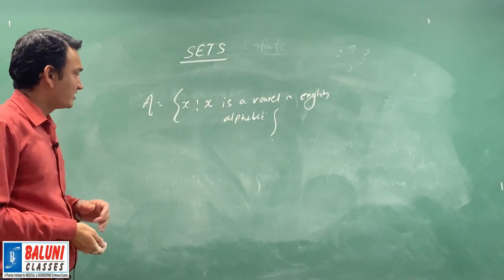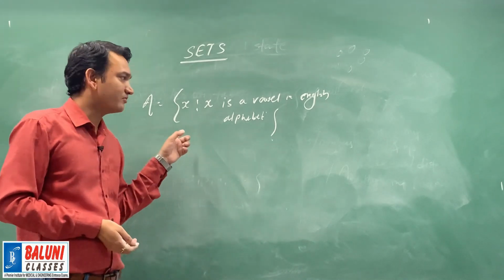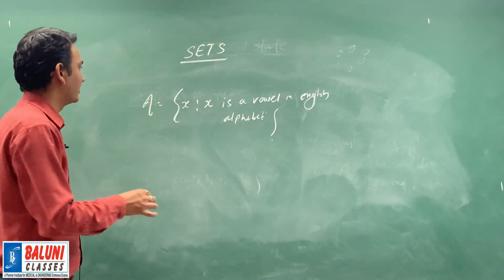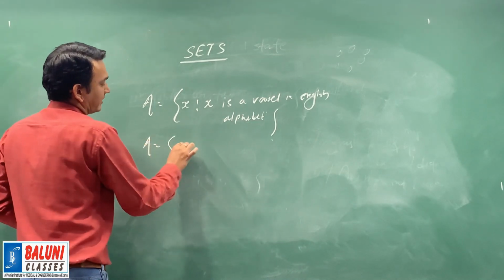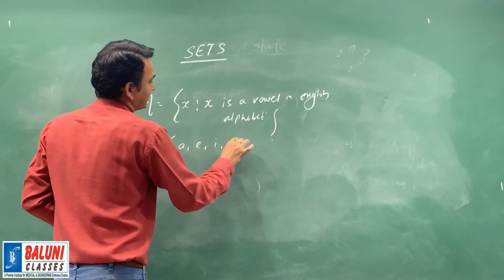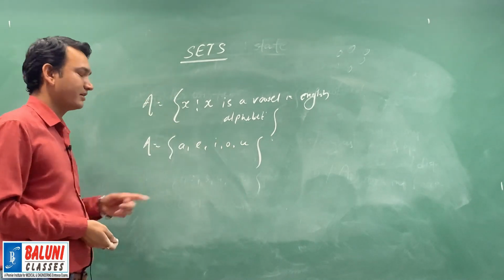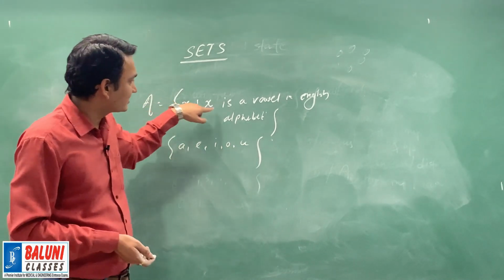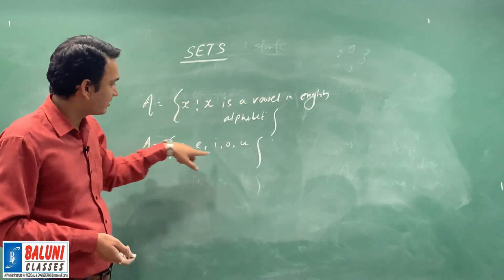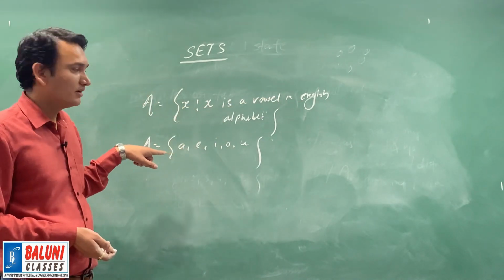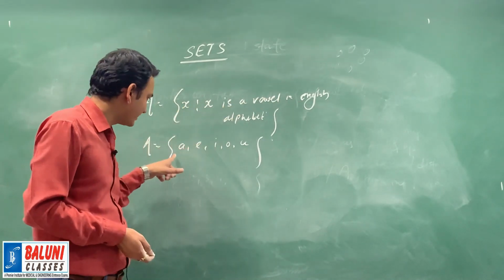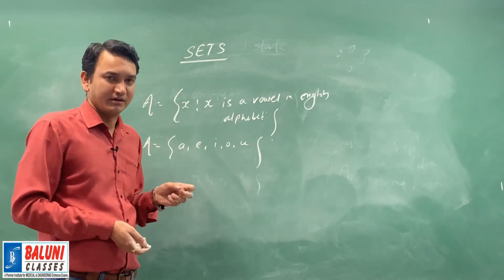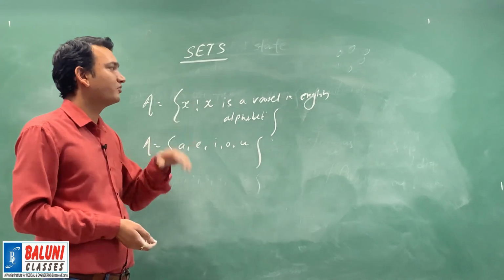The important thing is, while writing a set in the set builder form, we always list that common property which is possessed by each and every element. Here this was the representation of the given set in the roster form. Now in the set builder form, we just list that common property which is possessed by each and every element of the given set. What is that common property? That each and every element of this set is a vowel of English alphabet. So this is how we represent it.